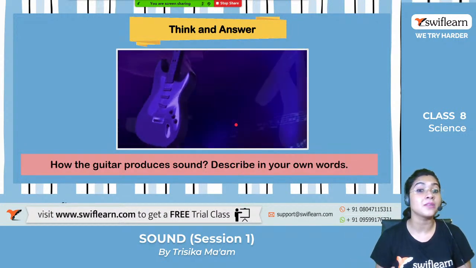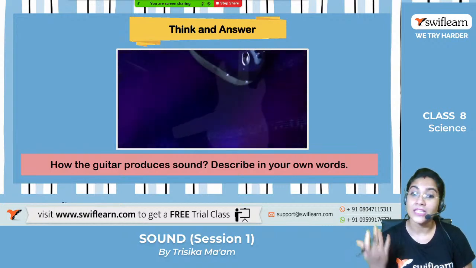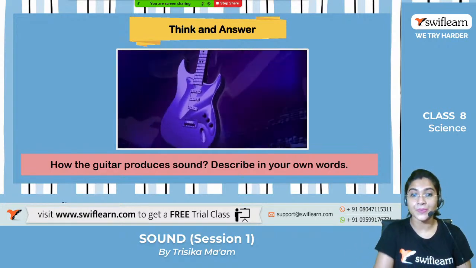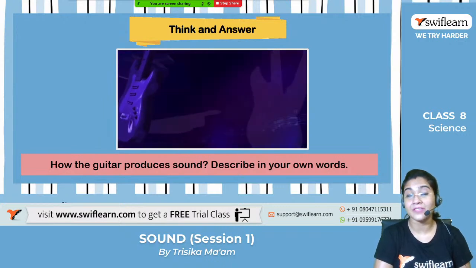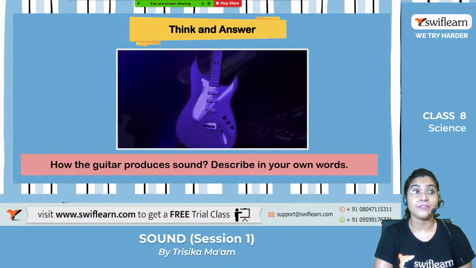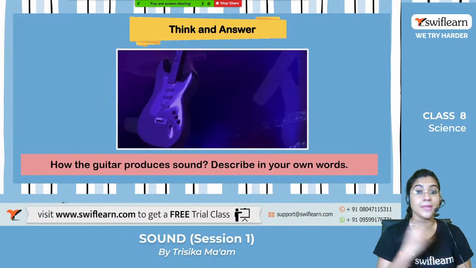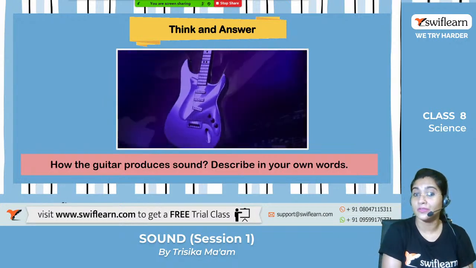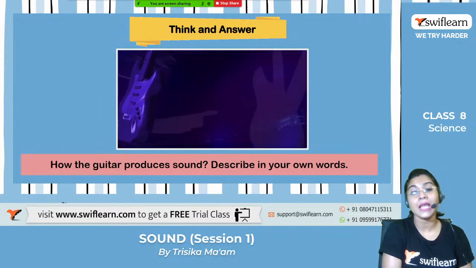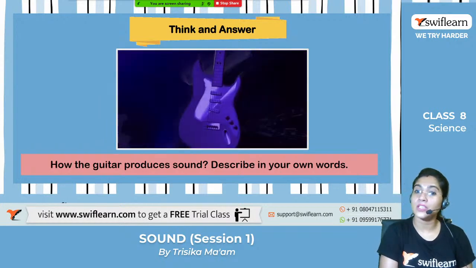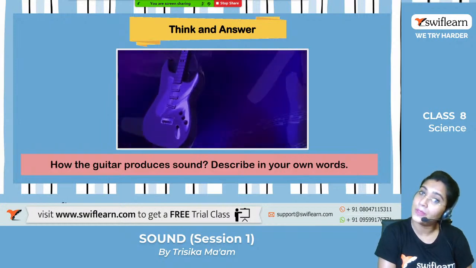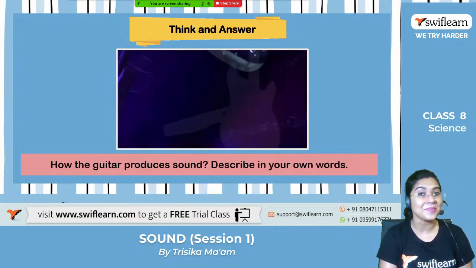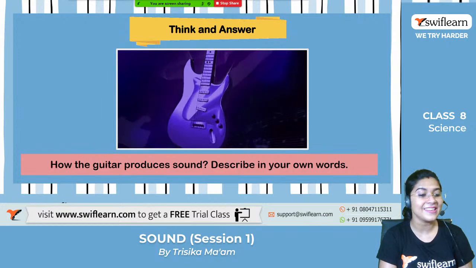How does the guitar produce sound? Describe in your own words. We have studied about the different types of vibration. Some vibration happens with the help of a membrane, some vibration happens in the case of a string when we pluck the string, and some vibration is created with the help of the air column, right? So how does the guitar produce sound among all this?